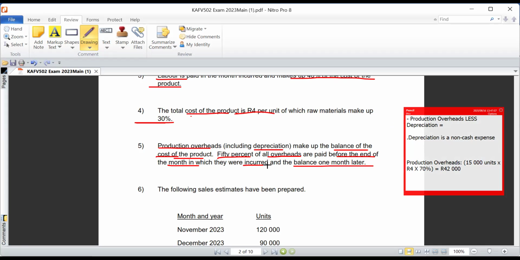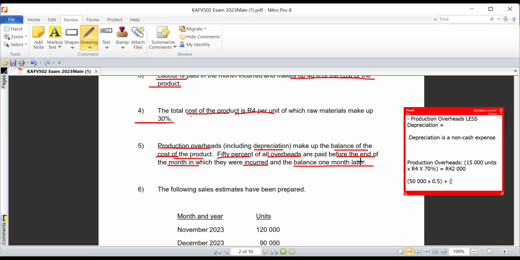Right. So meaning let's assume now maybe in the month of February their total production overheads was 50,000. So you're going to have two things. You're going to have 50,000 for the month of February multiplied by 50%, right? And you're going to add now the other 50% portion of the month of January, which they are saying here, and the balance 1 month later.